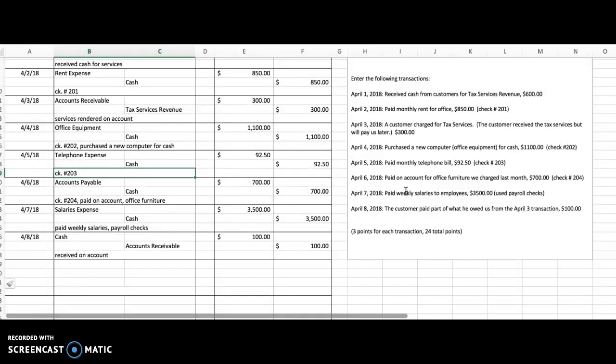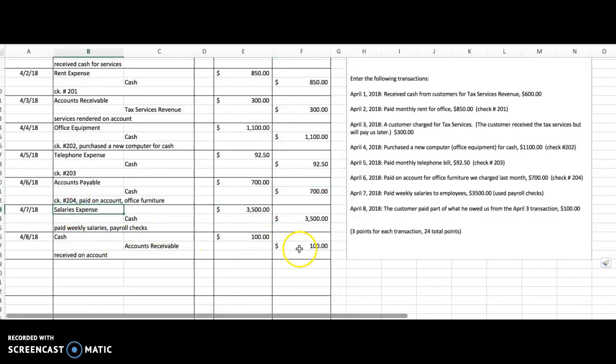So last month we charged it, accounts payable would have gone up. Accounts payable is a liability, liabilities increase on the credit side. So when we pay it, we obviously owe less money. So that's why accounts payable is debited. Accounts payable, again, a liability, decreases on the debit side. So we debit accounts payable, we owe a little less, we debit 700, and we also decrease cash because we paid it out. So some entries have 2 increases, some have 2 decreases like this one, some have an increase and decrease, but they always have a debit and a credit.